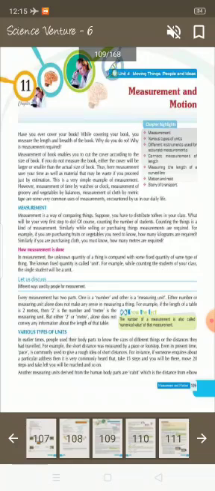Various types of units. In earlier times, people used body parts to know the size of different things or the distances they had traveled. For example, a short distance was measured by the pace of a footstep. Even in present time, pace is commonly used to give a rough idea of short distances.